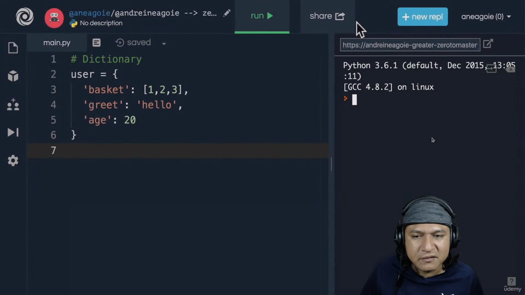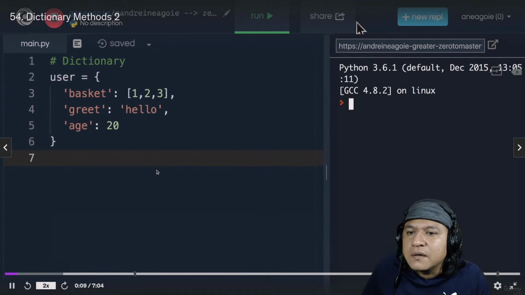By the way, there's actually one more way that we've actually seen in lists, how to look for an item in a dictionary.